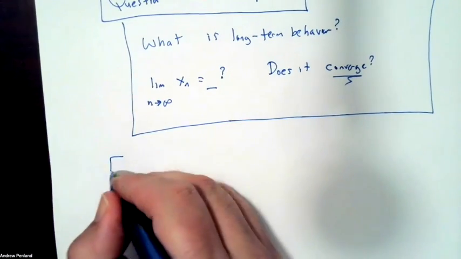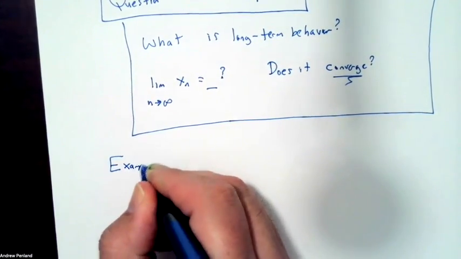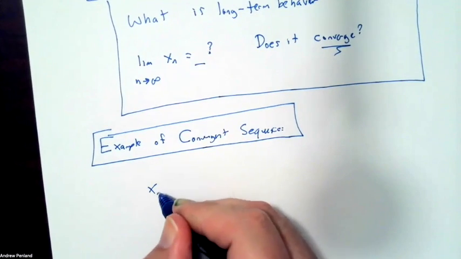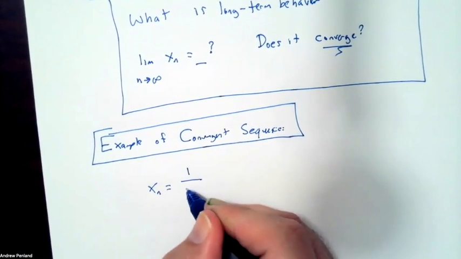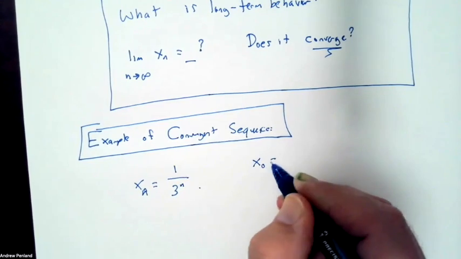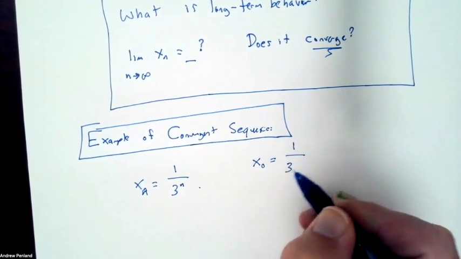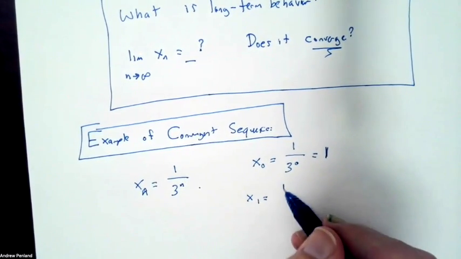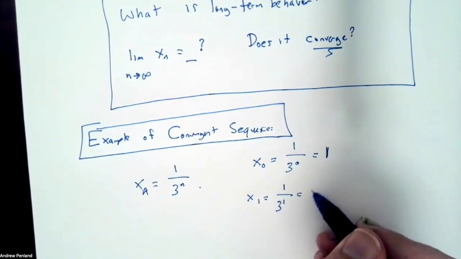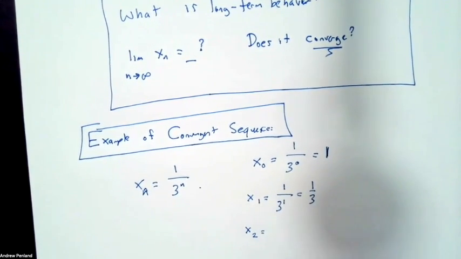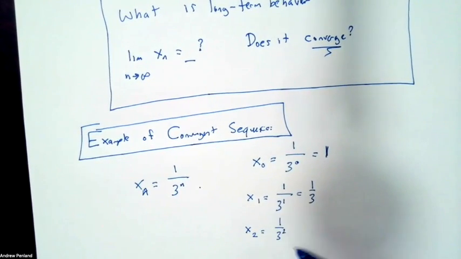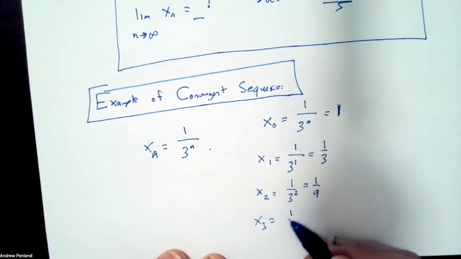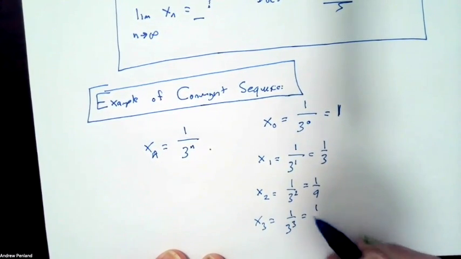So as an example of a convergent sequence, let's look at x sub n equals 1 over 3 to the n. So the initial term x sub 0 is equal to 1 over 3 to the 0, which is 1. X sub 1 is equal to 1 over 3 to the 1, which is 1/3. X sub 2 is equal to 1 over 3 squared, which is 1/9. X sub 3 is equal to 1 over 3 cubed, which is 1 over 27.